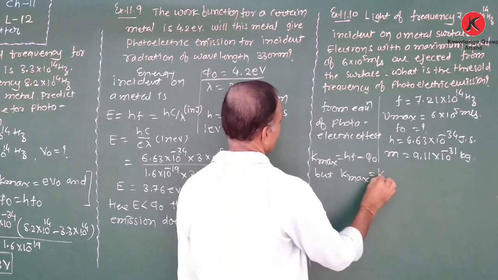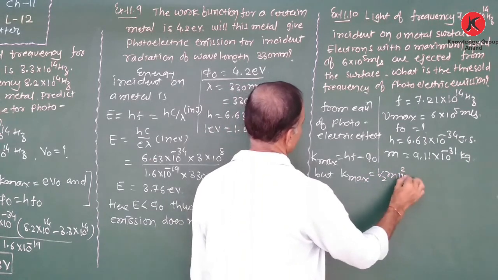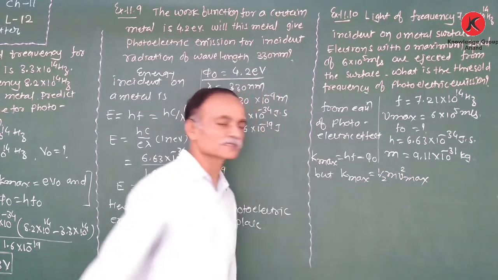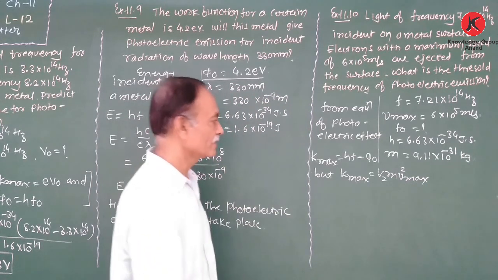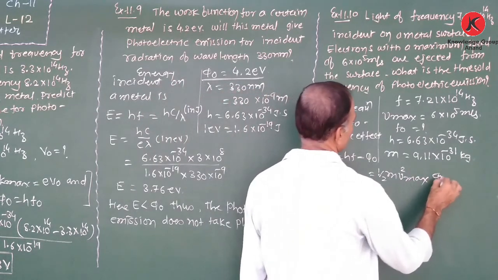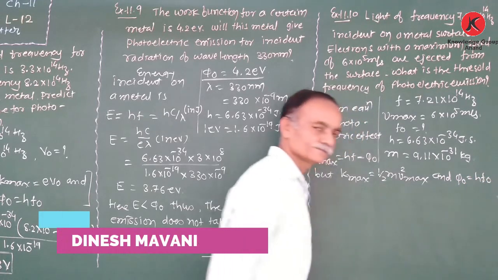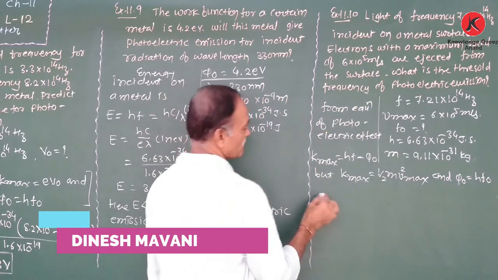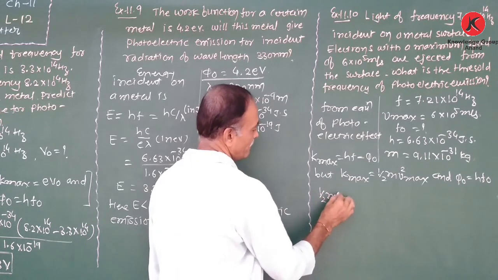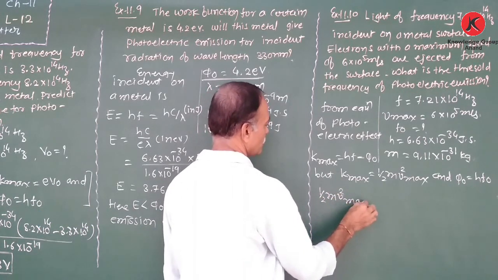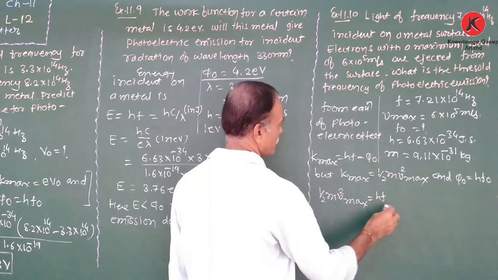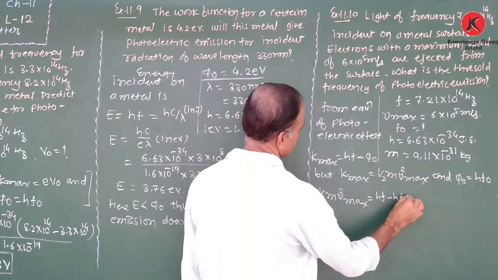Instead of this, we can take half m v square maximum because the maximum speed of the emitted electron is given. And phi 0, the work function, is equal to hf0. Therefore, our equation becomes half m v square maximum is equal to hf minus hf0.